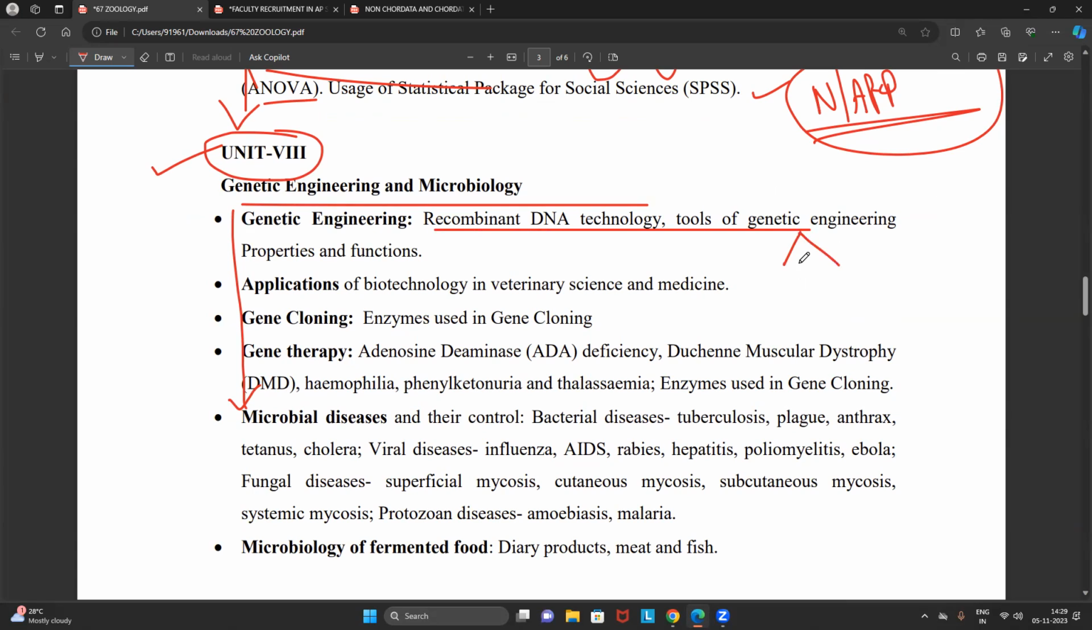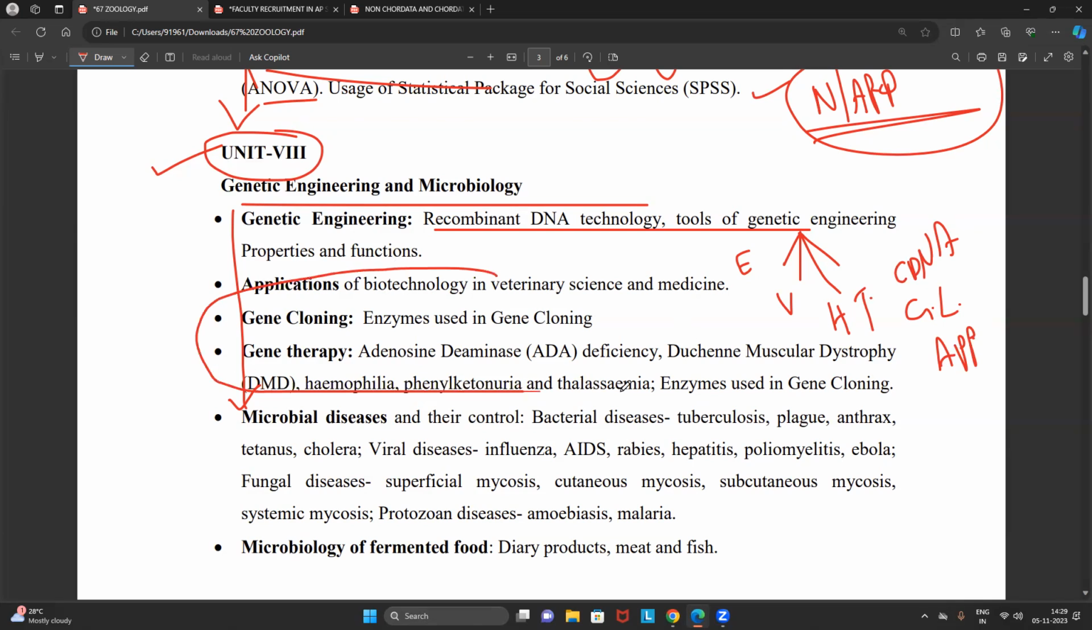When we use the words tools of genetic engineering, every aspirant commonly knows that we have to focus on enzymes, vectors, host bodies, the transformation methods, the cDNA library, the genomic library, and the applications. And our luck is that they have mentioned the applications also very specifically. Hence, we need not worry at all. We can focus on them very easily.